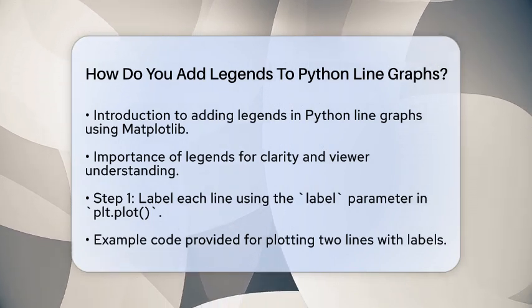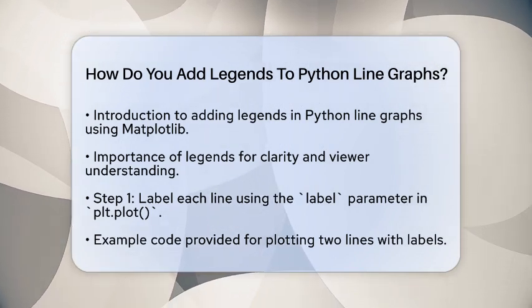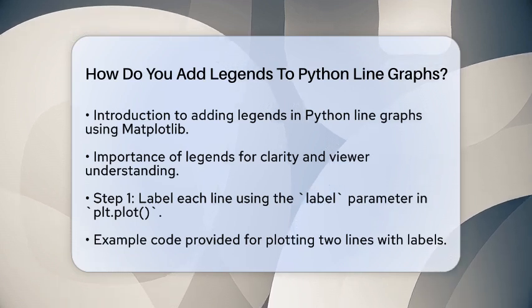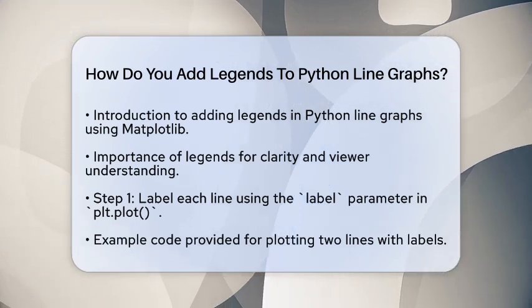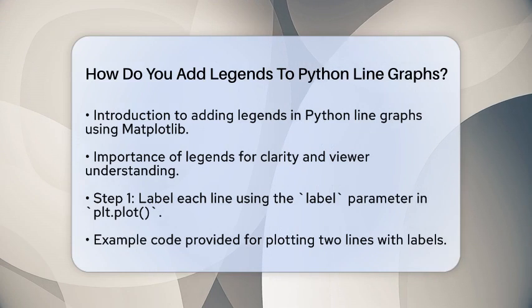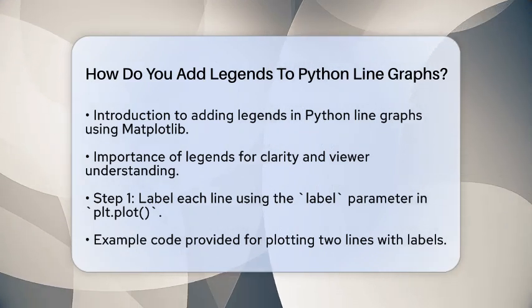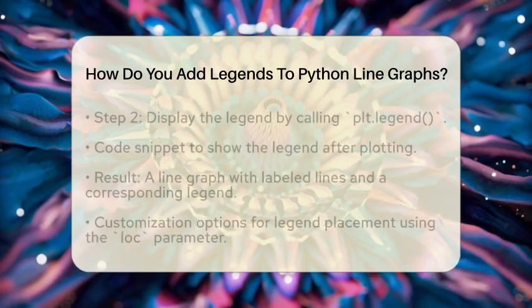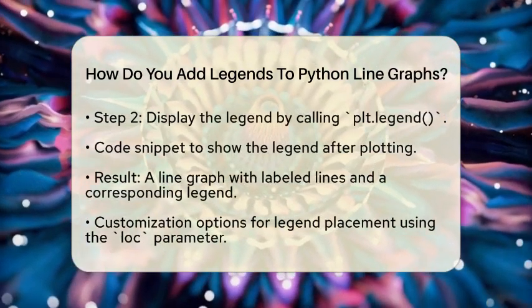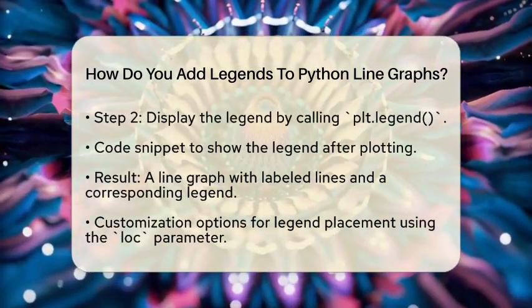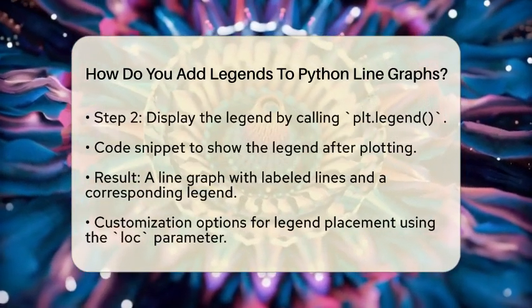import matplotlib.pyplot as plt. x = [1, 2, 3, 4]. y1 = [1, 4, 9, 16]. y2 = [2, 3, 5, 7]. plt.plot(x, y1, label='y = x squared'). plt.plot(x, y2, label='y = x plus 1').